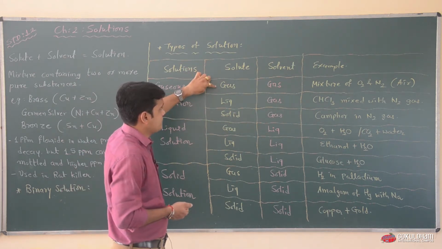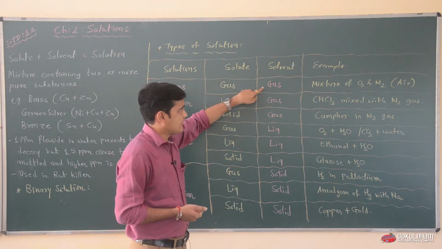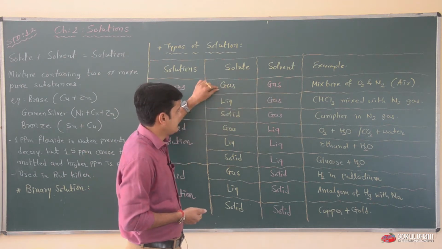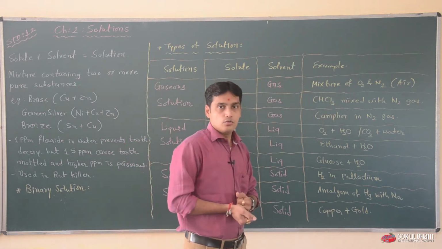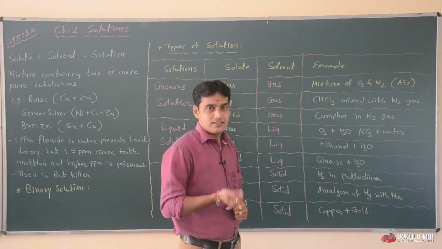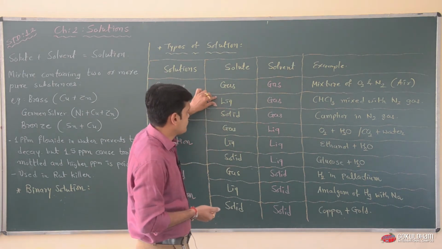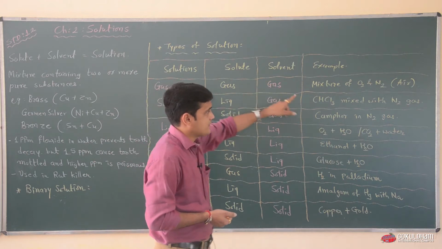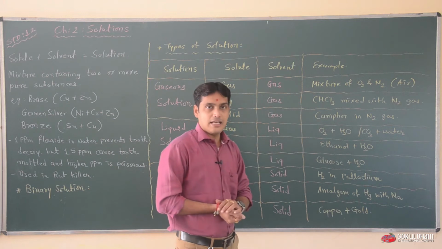Suppose our first example is where the solute is gas and the solvent is also gas, but one gas is present in a large amount and the other gas is present in a small amount. The example is a mixture of O2 and N2, or simply air. When the solute is liquid and the solvent is gas, another example is CHCl3, chloroform, mixed with nitrogen gas.